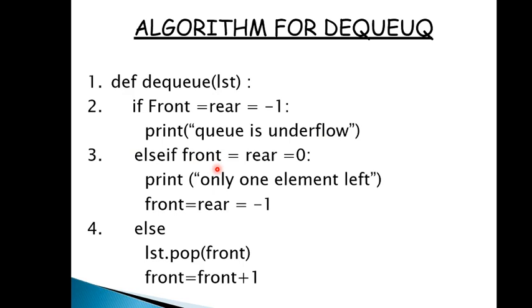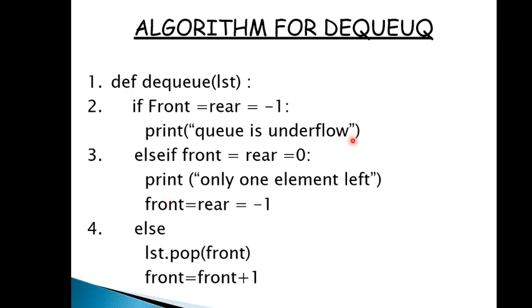If front and rear both are 0, then it means that there is only one element left in a queue, and if we delete that element, it clearly means that our queue is empty now. And if queue is empty, then we will assign -1 to front and rear both, and if front and rear both are -1, then it clearly means that queue is underflow.